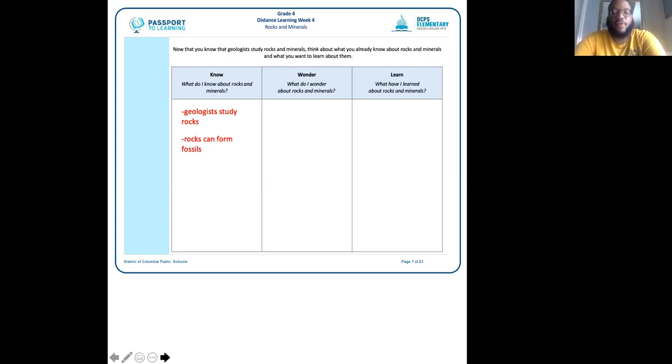Something else that I know about rocks and minerals, I know that rocks are made of minerals, okay? And the last thing that I'm going to write down on my chart, I know that rocks and minerals can be used to make bridges and roads. I think we discussed that in class, and it's also written on the previous 3 pages, okay?